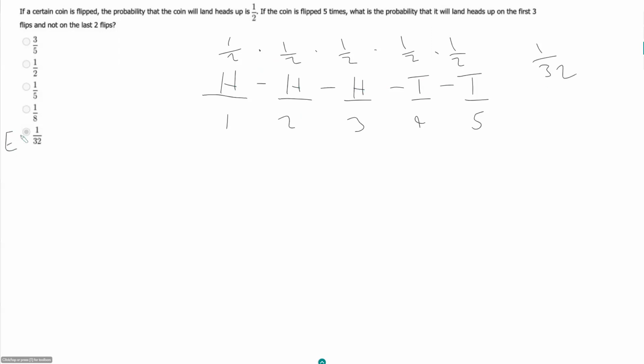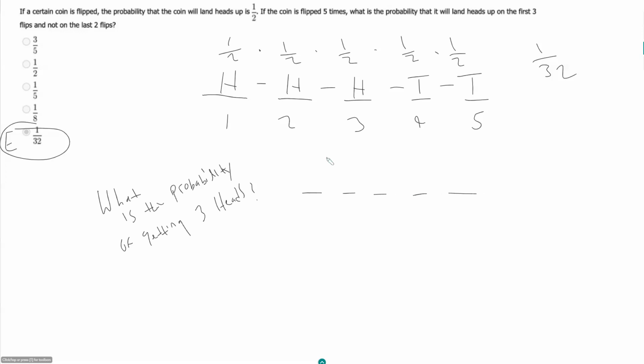which is E. And the point I want to make, though, is if the question had asked, if it just said a coin is flipped 5 times, what is the probability of getting 3 heads? Well, that would be a different question because now you couldn't just write out and solve for this probability because this is only one possible sequence.